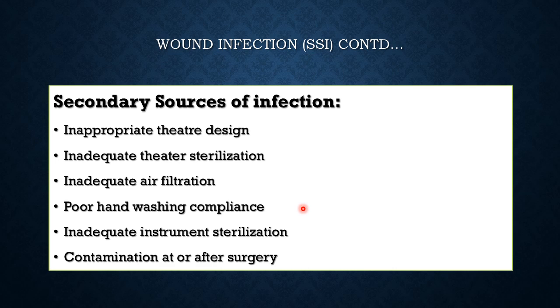If there is poor hand washing compliance, then cross contamination from ICU or hospital surfaces to the patient's wound can take place. Inadequate instrument sterilization, of course, because these instruments are going to go into the raw wound of the patient, and if they are already contaminated, they will contaminate the wound.